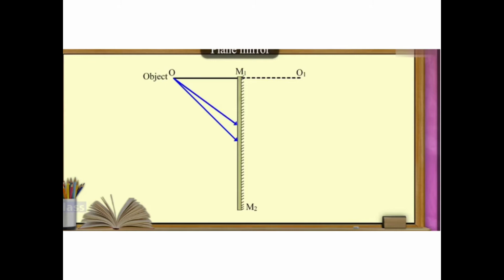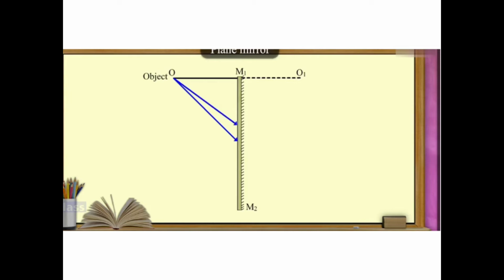Whenever a mirror is there, the non-reflecting surface we show with lines, and the reflective part is straight. So here M1, M2 is the mirror. Let us take one object. That object is O.